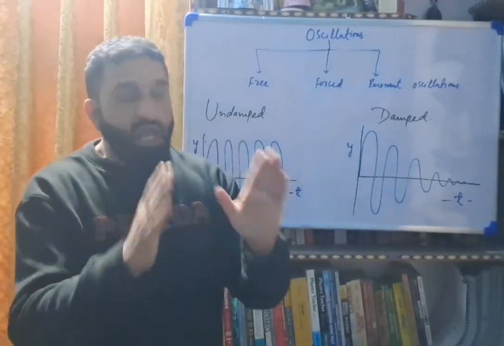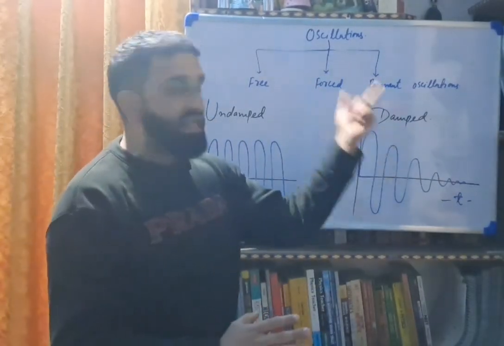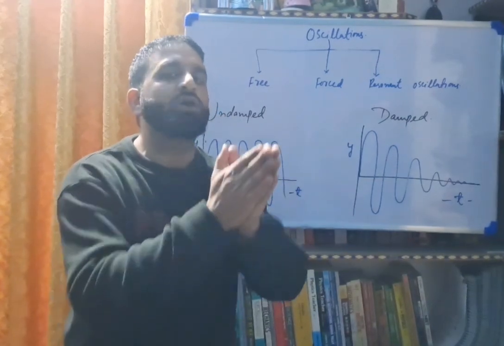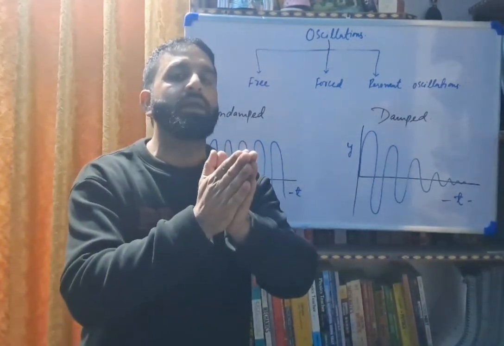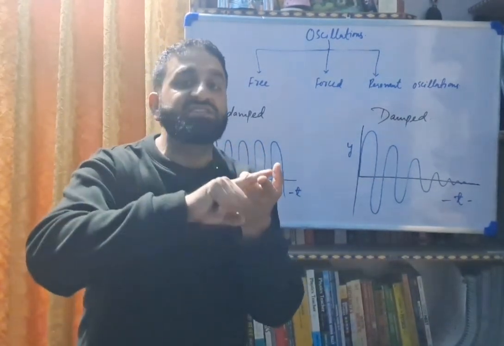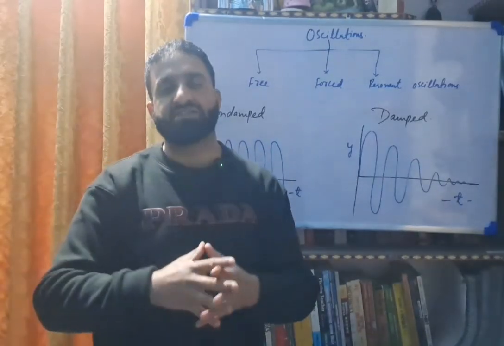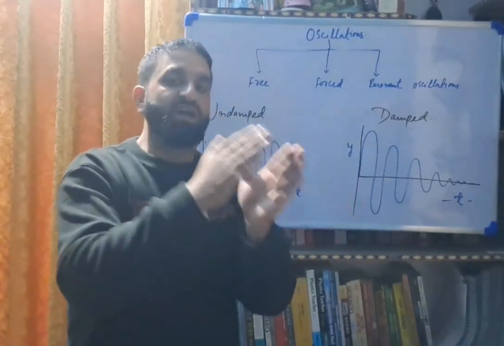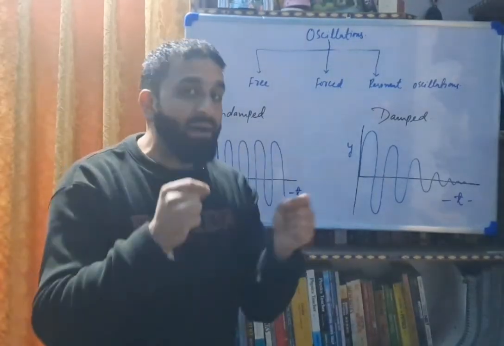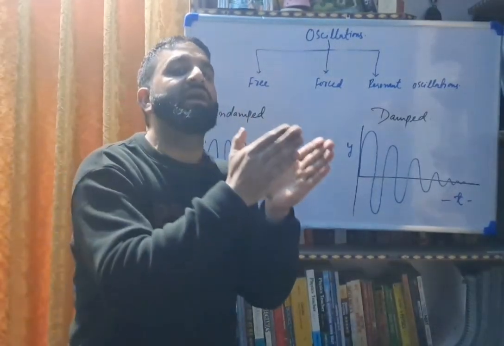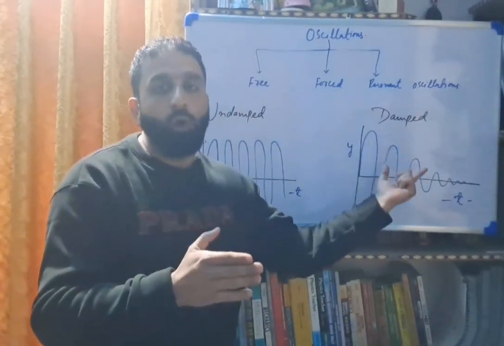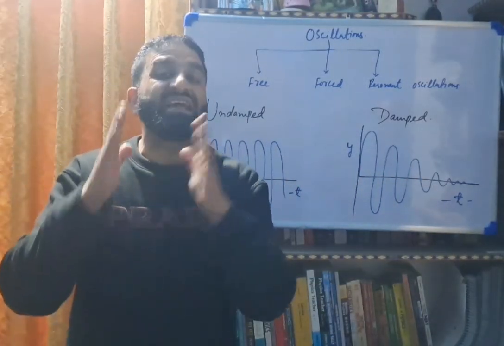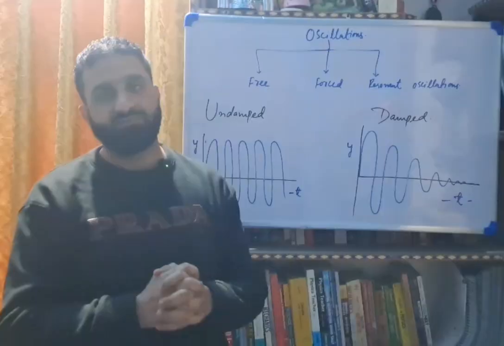But if we want undamped oscillations, we have to supply the oscillating or vibrating body with the energy that is being dissipated against that dissipative force. That means when we have damped oscillations and we supply energy, those oscillations become undamped. Those oscillations are called maintained oscillations.